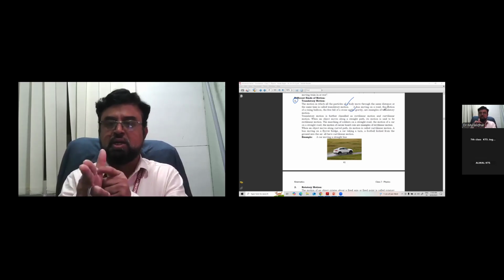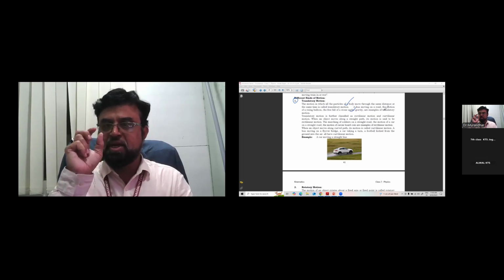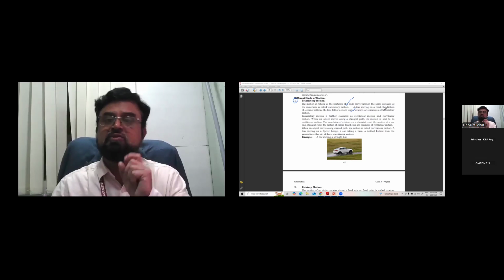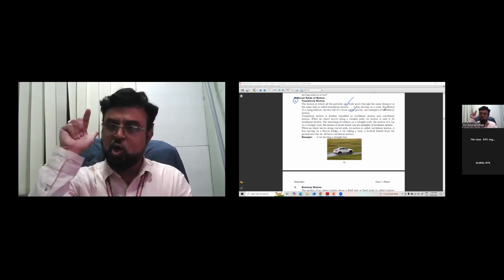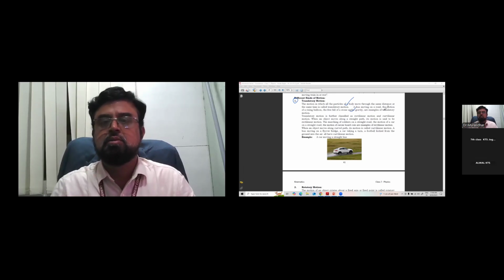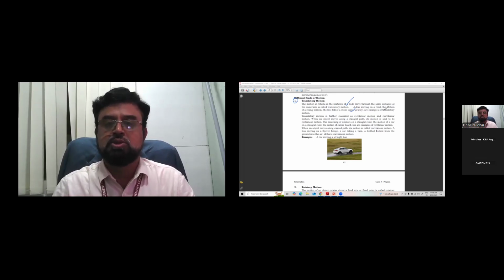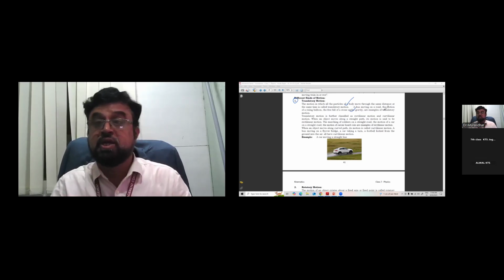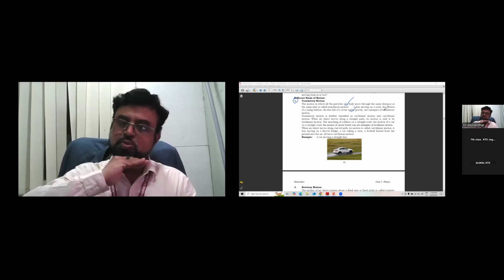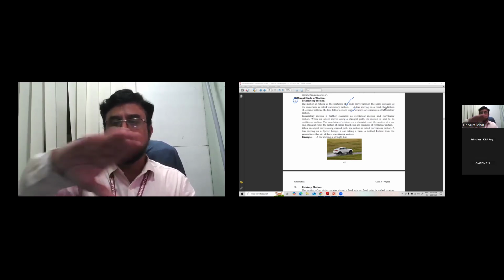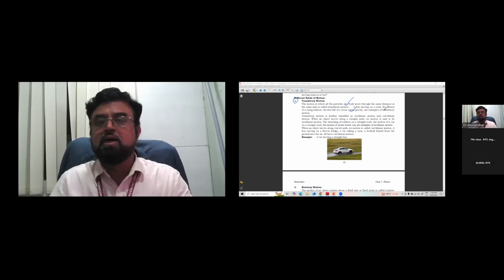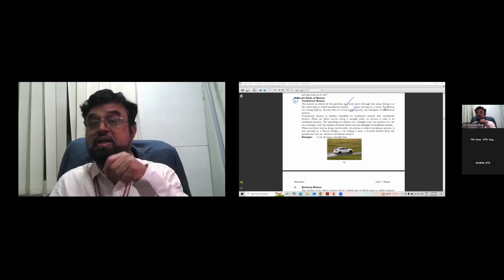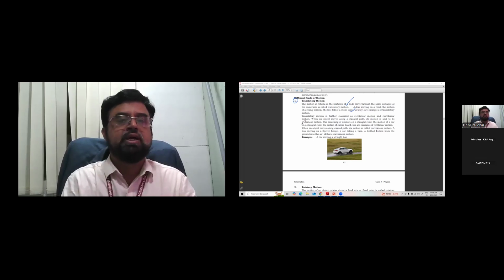Suppose you are firing a bullet. The bullet goes in the same direction and hits the target, the entire bullet. Or an arrow with a bow, the whole arrow goes and hits the target. All these come under translatory motion. In translatory motion there are two types, depending on whether the body moves in a straight line or follows a curved path. If all the particles of the body move in a straight line in a given time, that is called rectilinear translatory motion.